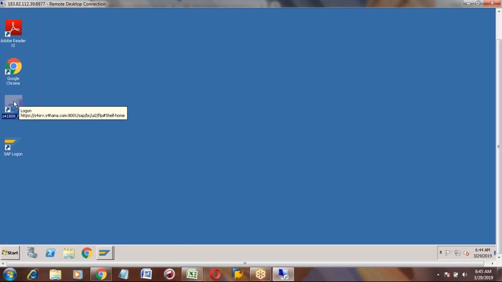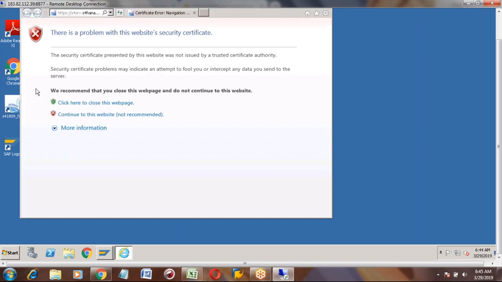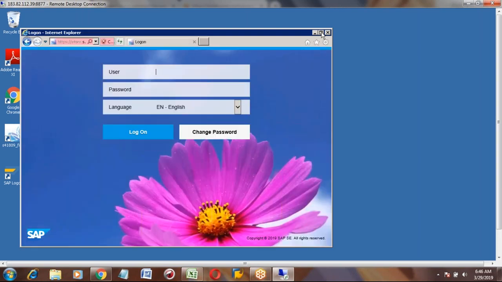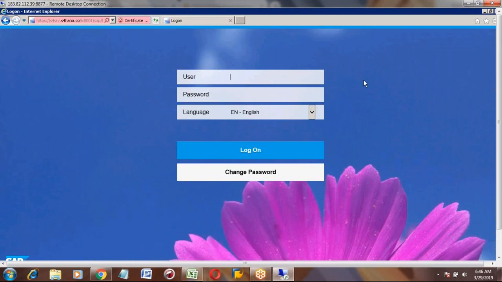Okay, you just double click this, it will open the portal. You can see, okay, and you can click here to continue to this website. You can click on continue. This is the Fiori screen. It will ask you the login and password.